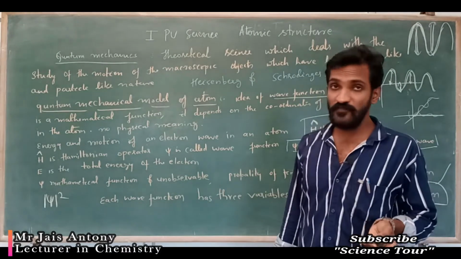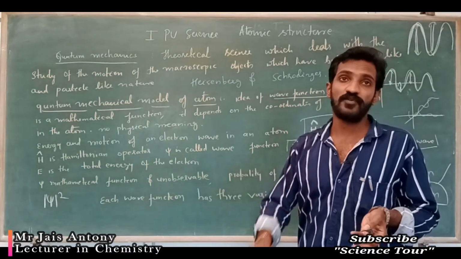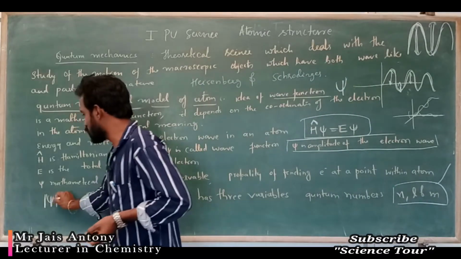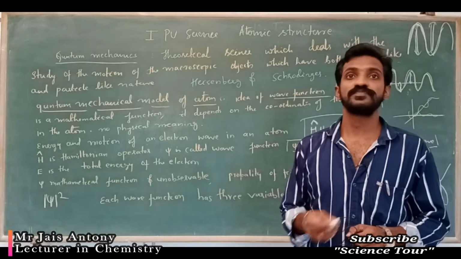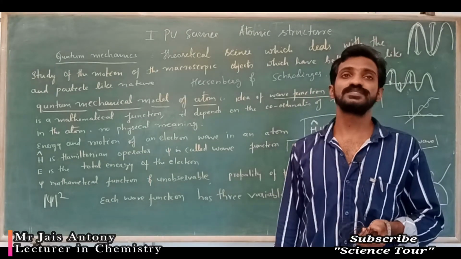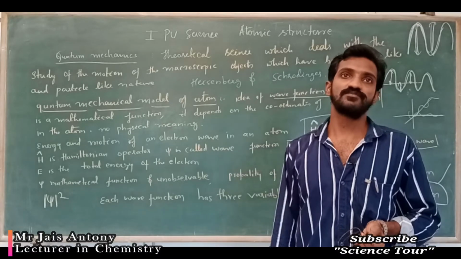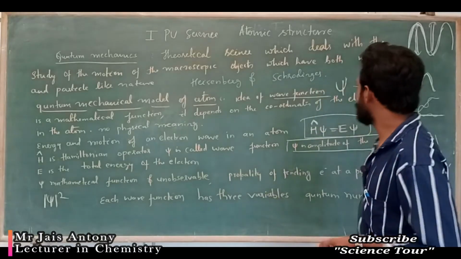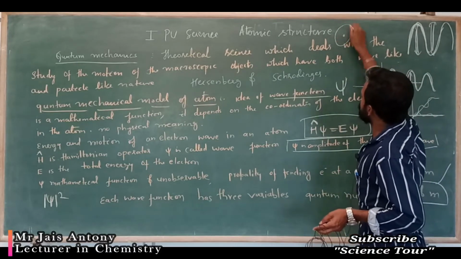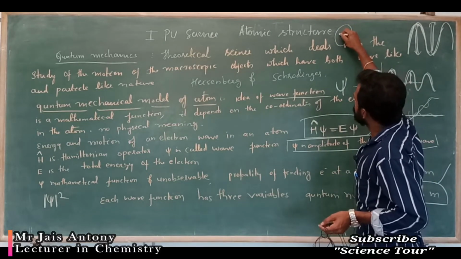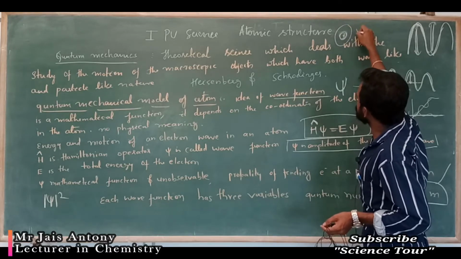See, the probability of finding an electron is given. Maximum at a particular point is mentioned as modulus of psi square. Where you can find the electron maximum, it is called psi square. So you may get the electron in an atom. Imagine this is an atom. You may get the electron here. The probability of finding the electron is maximum in this one. It is considered as psi square.